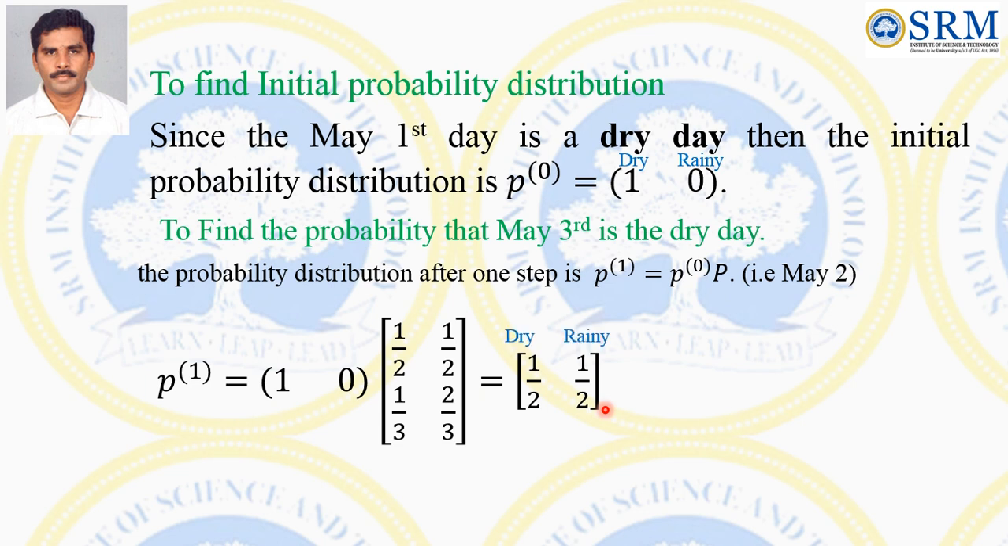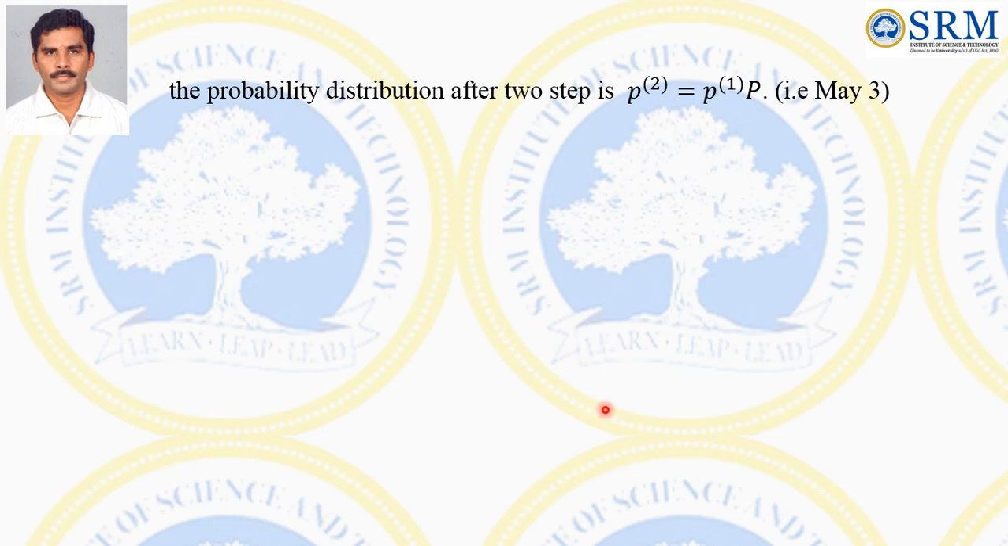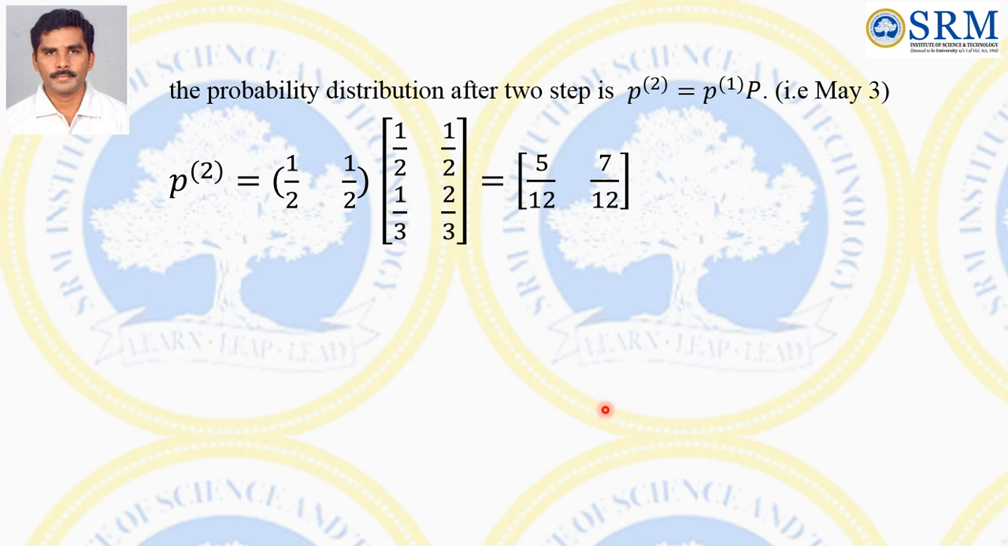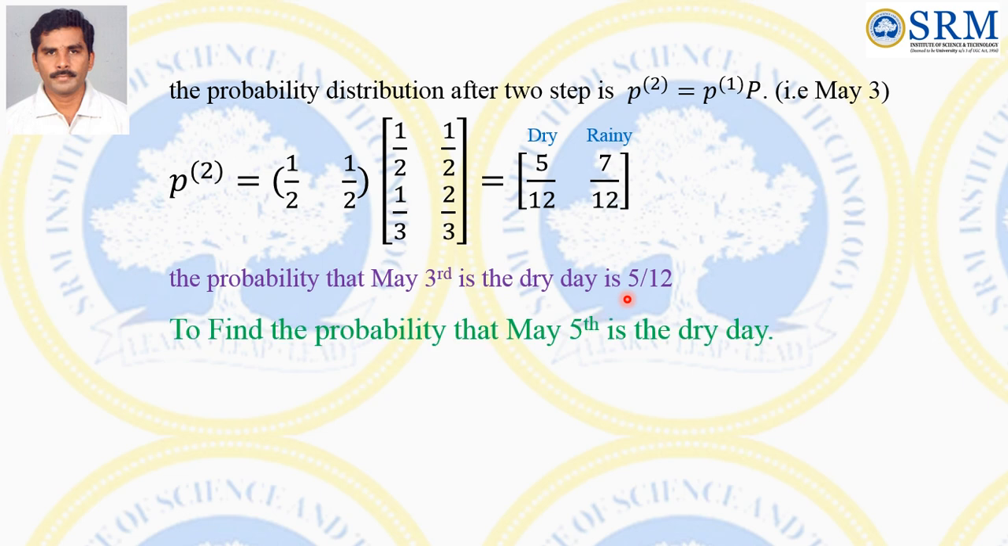Similarly, we can find for May 3, May 4, and May 5. For May 3, the probability distribution after two steps is P2 equal to P1 times P, that is P2 equal to (1/2, 1/2) times P. If you multiply, we get 5/12 and 7/12. So what is the question here? The probability that May 3rd is a dry day, and the respective probability for the dry day is 5/12. Therefore the probability that May 3rd is a dry day is 5/12. So we can find that for May 5th being a dry day.